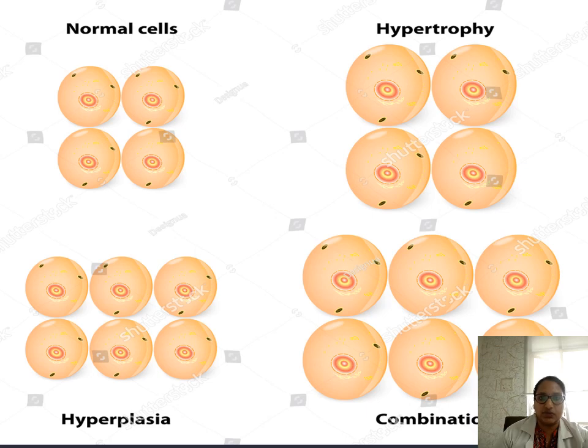So here we can see these are the normal cells and the size has increased. This is the hypertrophy. And here there are 4 cells, here there are 6 cells. That is hypoplasia. And if hypertrophy and hypoplasia are combined, there is increase in the size along with the increase in the number. It is the hypertrophy and hypoplasia. It is seen in the pregnant uterus.